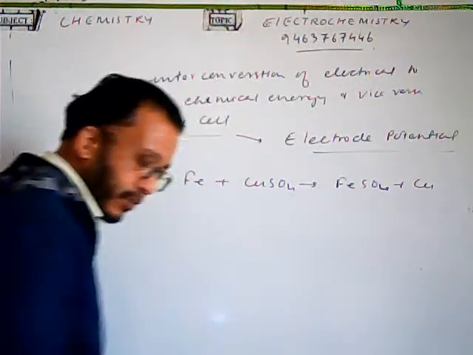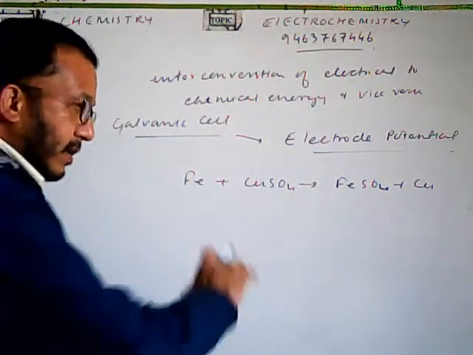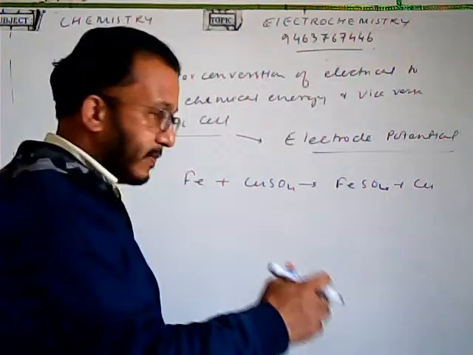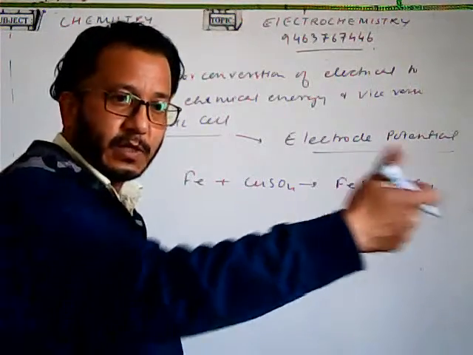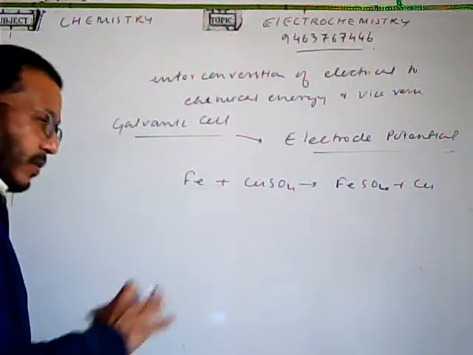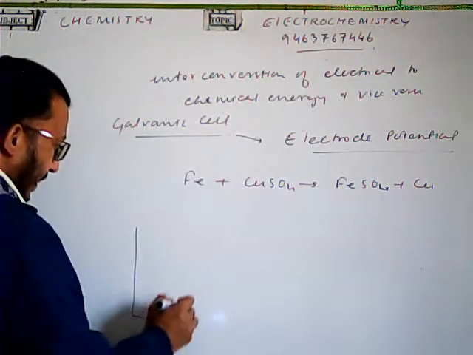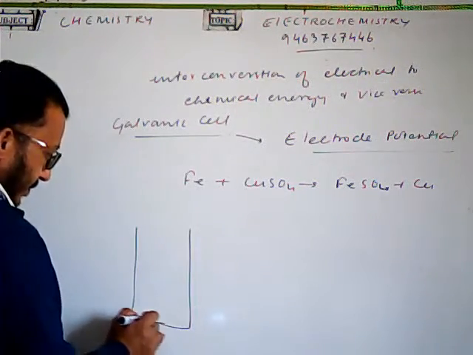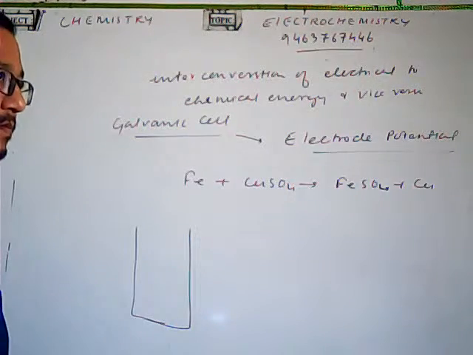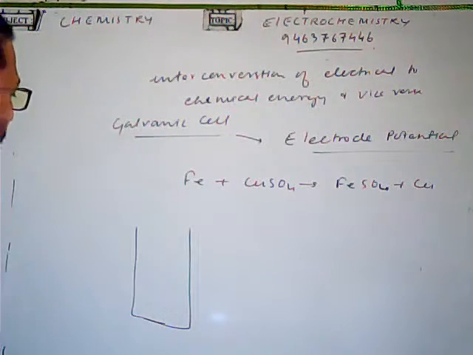Now, we separate these two processes. The substance which is undergoing oxidation, we separate that one from the substance which is undergoing reduction. Let us suppose we can take any of the substances.